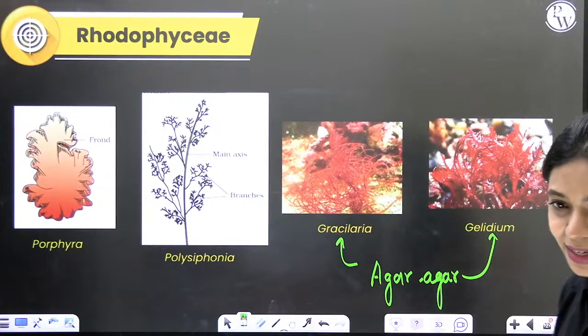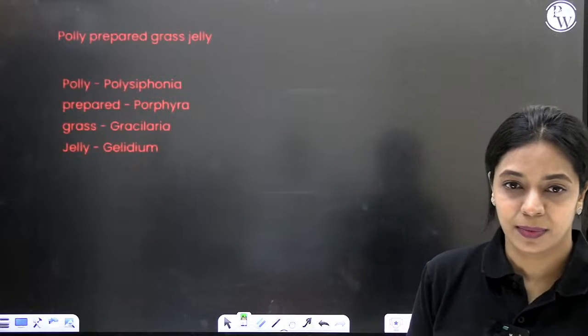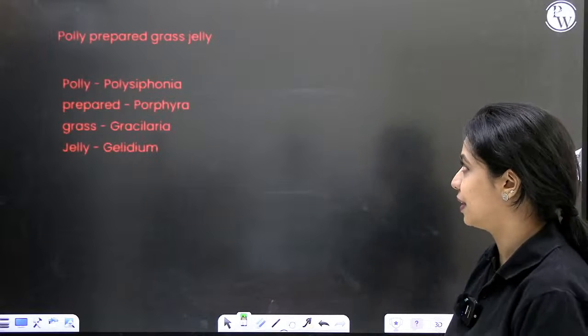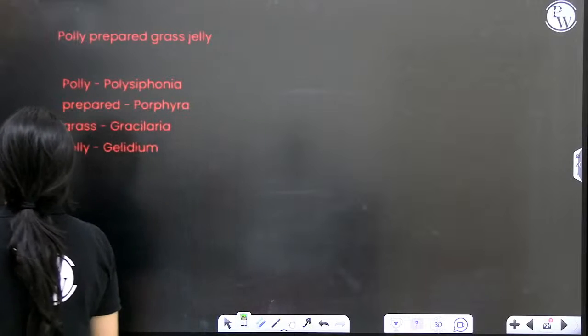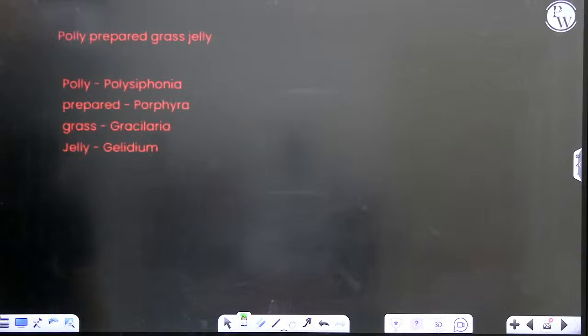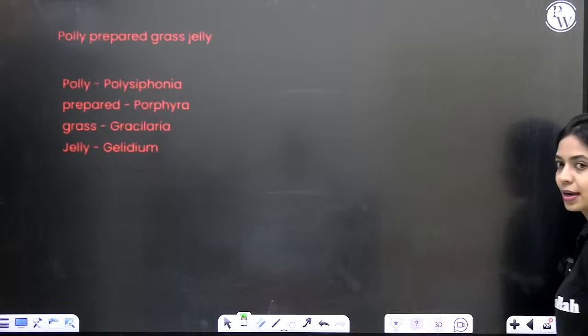Okay. So now let's see the mnemonic for red algae. Is it clear? Is what is written here clear? It is written in red. The mnemonic is poly-prepared grass jelly. Poly is for Polysiphonia. Prepared is for Porphyra. Grass, Gracilaria. Jelly is for Gelidium. Note it down quickly in your books. Poly-prepared grass jelly. Is it clear?